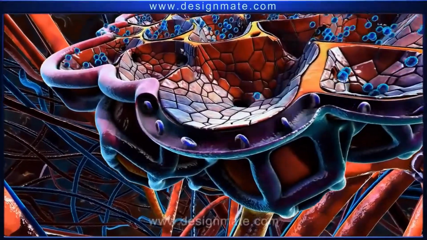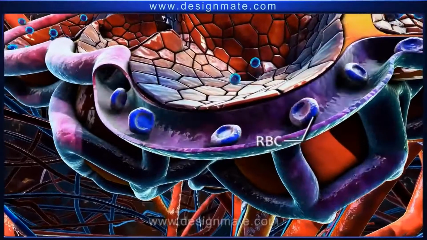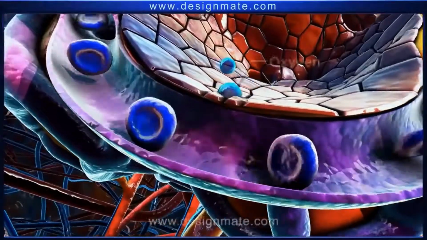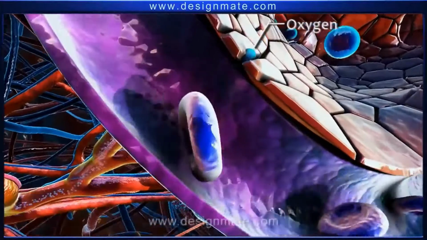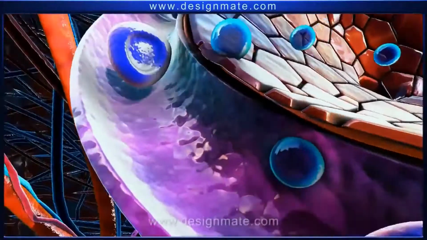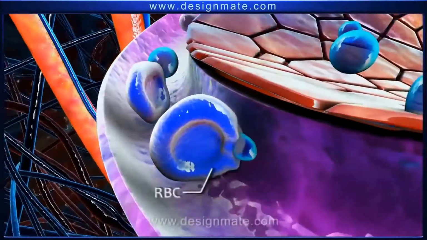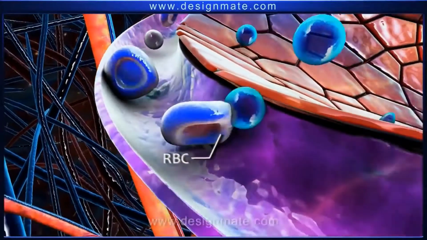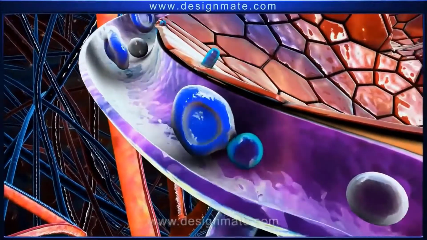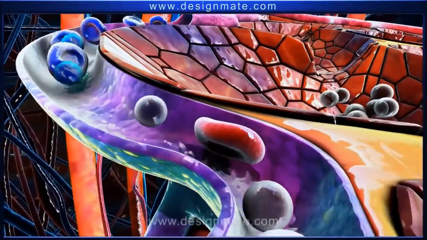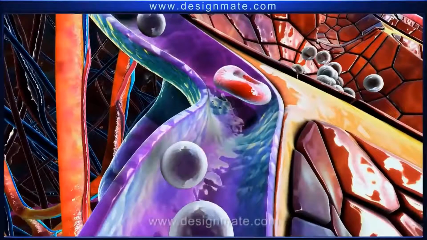Blood containing RBCs is seen flowing through the capillaries. The oxygen molecules from the alveolus diffuse into the capillary and then get absorbed by the bluish-purple RBCs. This causes oxygenation of the RBCs and a transition in their color from bluish-purple to red is observed.